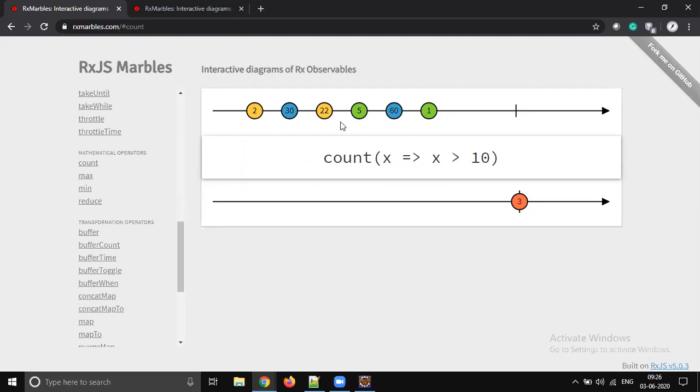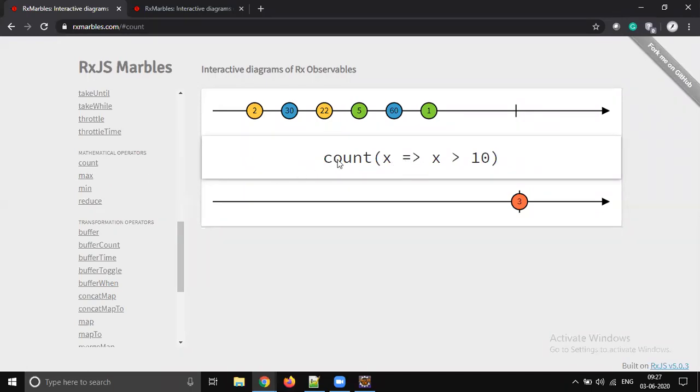So how many values are greater than 10? 2 is not greater than 10, so it is not considered. 30 is greater than 10, 22 is greater than 10, 5 is not greater than 10, not considered. 60 is greater than 10. So three elements are greater than 10, right? So count with some condition evaluation. So count will work like this.